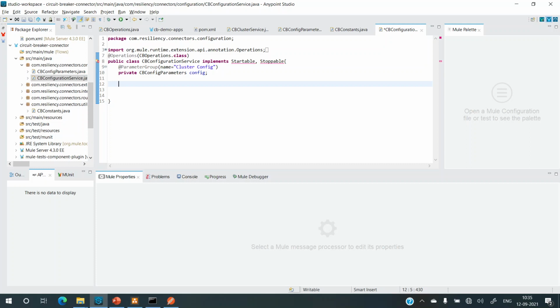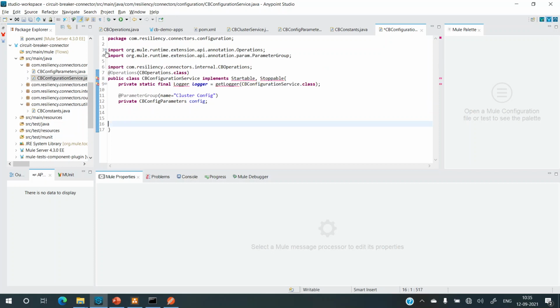So let's just implement. Before doing that, let me add a logger so that we can log things. Static final Logger equals getLogger, and this logger will have class.class. Perfect.